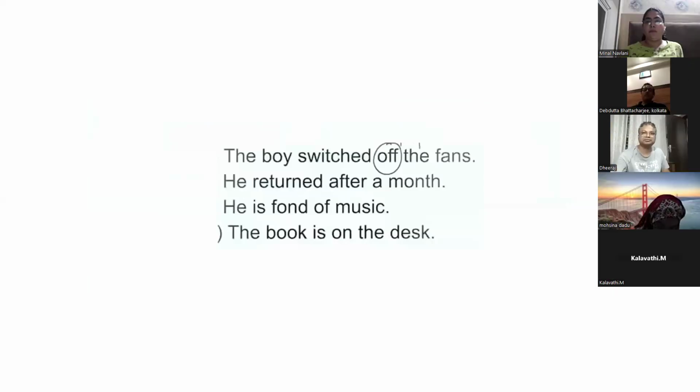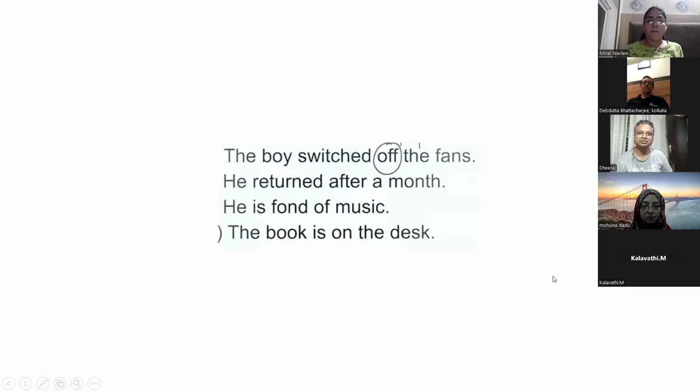Dheeraj, the boy switched off the fans. What are the nouns? Boy and fans. Boy is clear. What about fans? It is followed by an article. If there were no article before fans, it would be followed by the preposition. Off is a preposition.